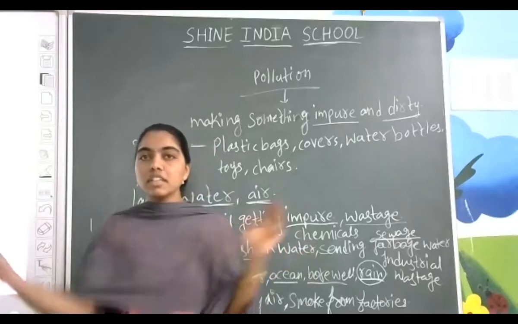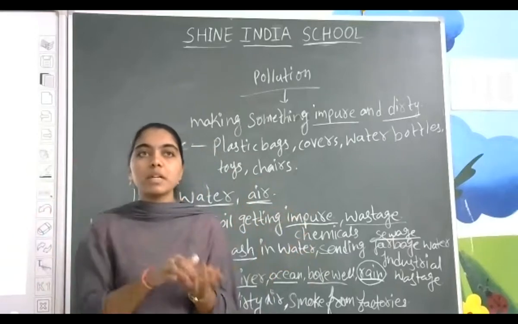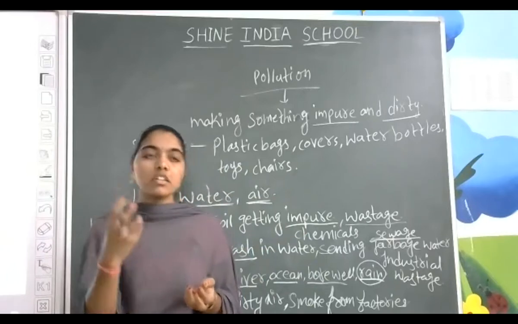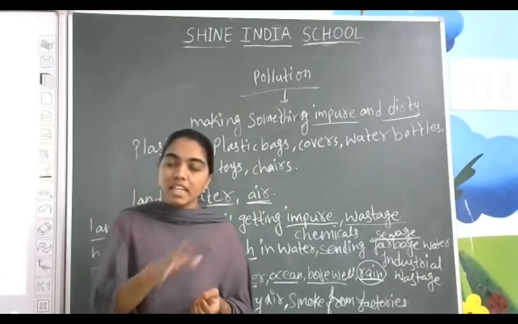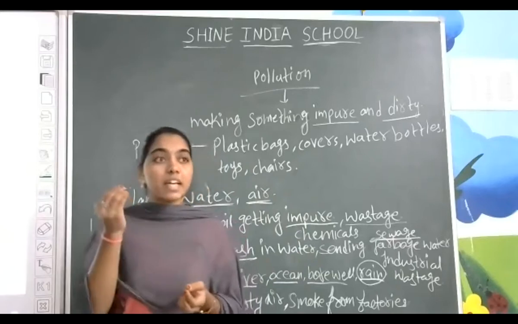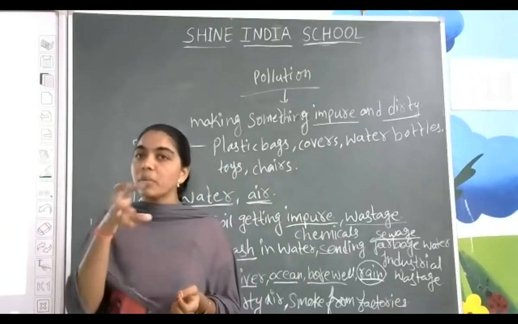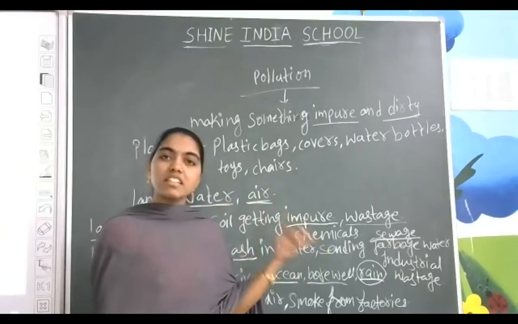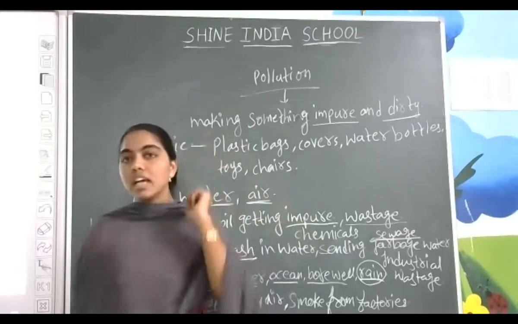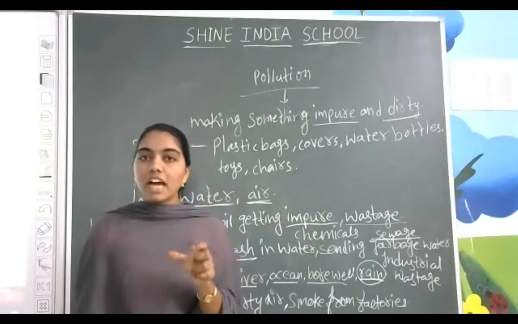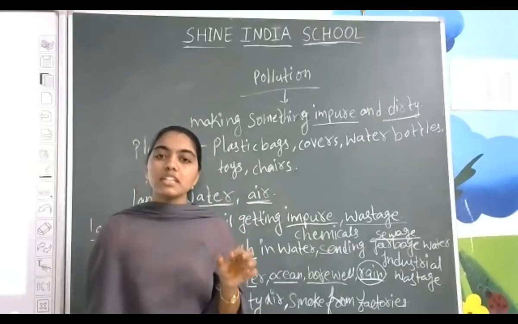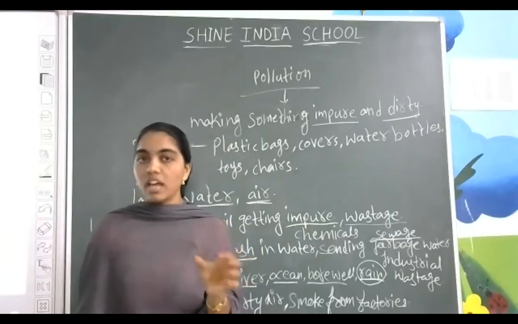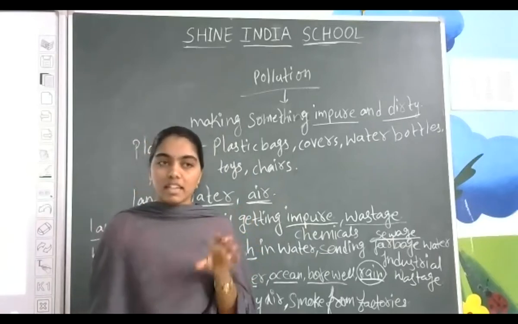Yes, you can see big towers wherever there is a factory. Suppose industrial factories like those making tables, chairs, or glasses, from each and every factory they release their waste materials into the water as well as into the air. And one more thing, firewood. If we use wood to cook food, we also get smoke from that, as well as from our vehicles.